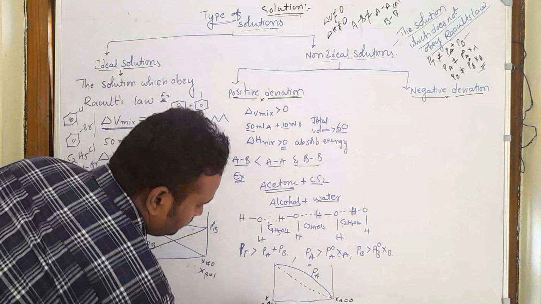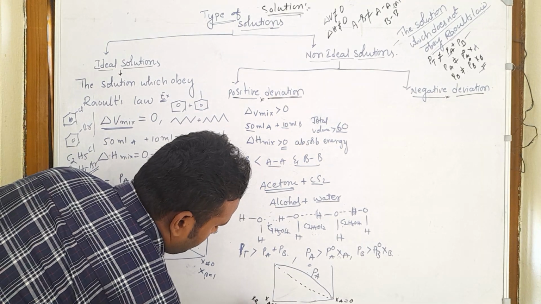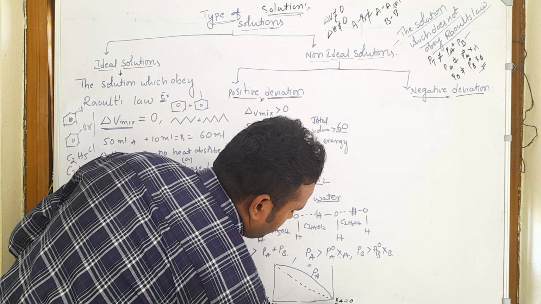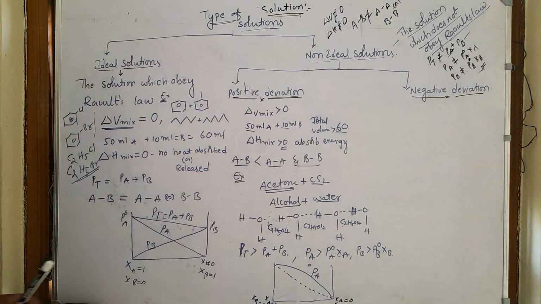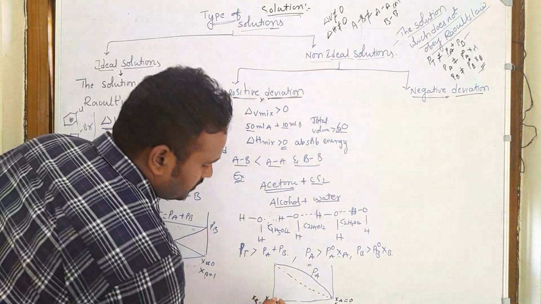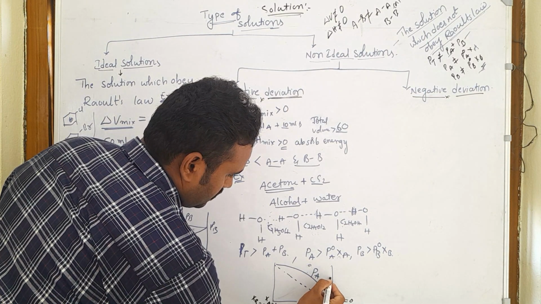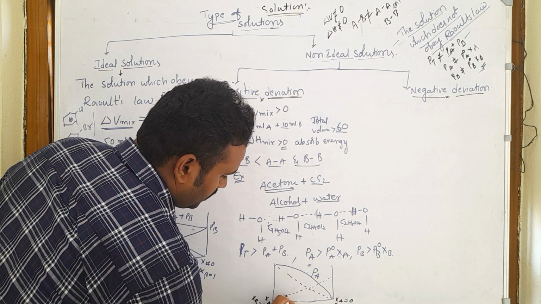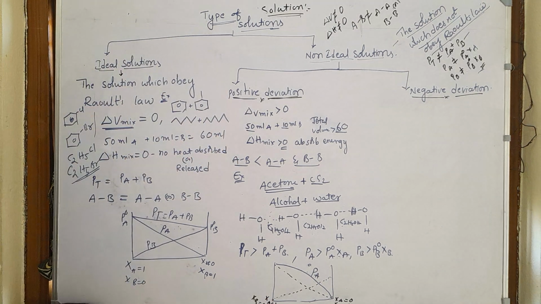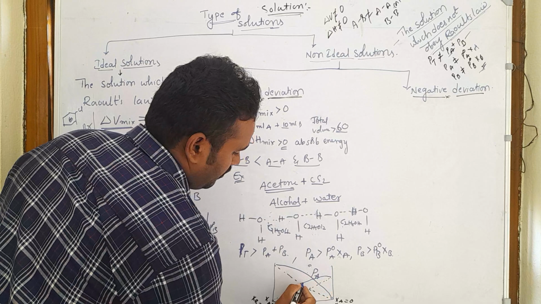And also chi B: here chi B equal to 0, chi B equal to 1. Here also we should get a curve like this, which I am showing with the black marker, but actually we get a curve like this, with more vapor pressure.